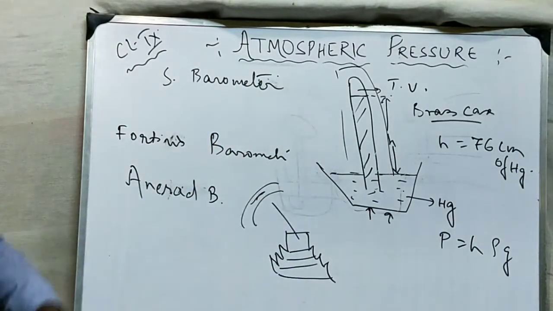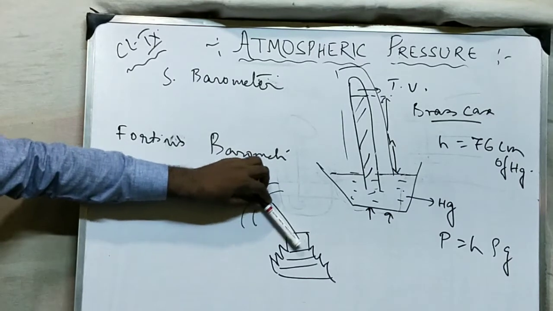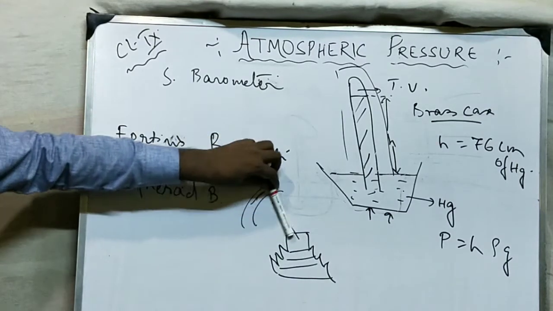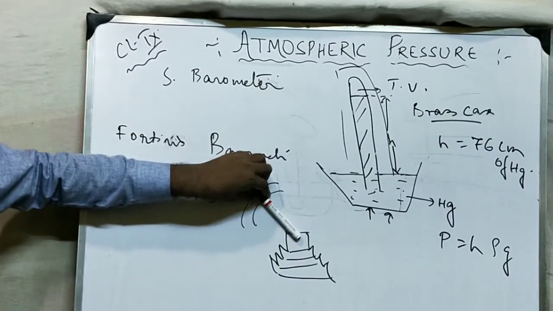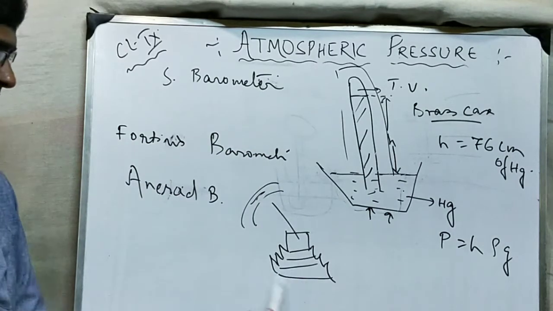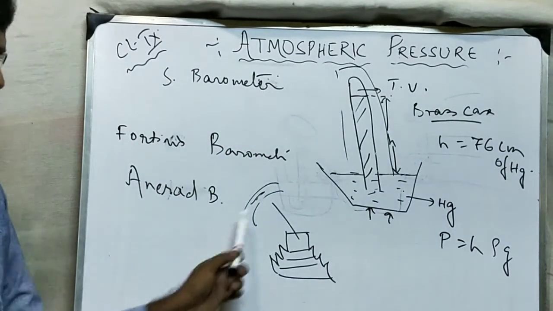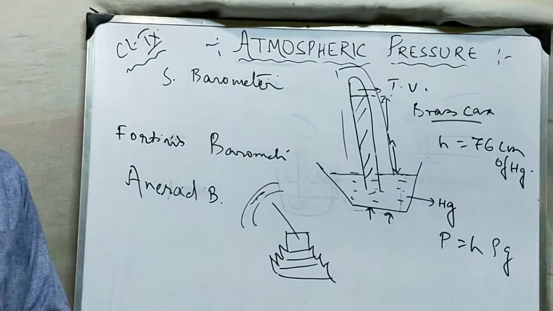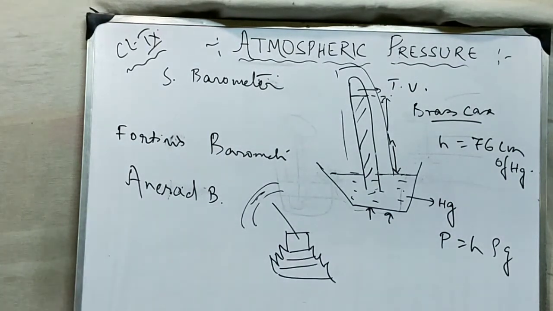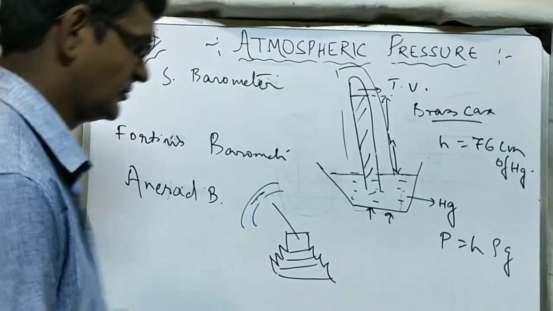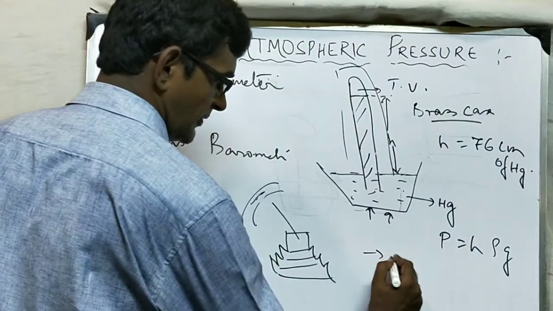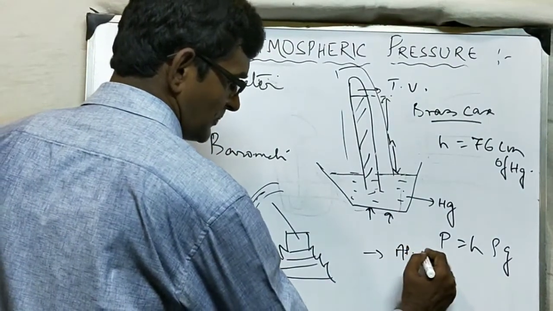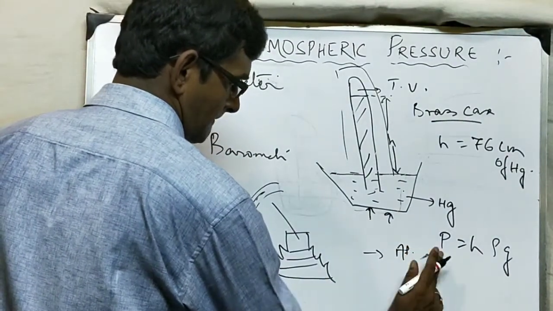मतलब box move होगा तो ये pointer भी move होगा, box ऊपर उठेगा, ये नीचे दबेगा, ये pointer भी इसके साथ move होगा. There is no liquid here, no mercury, nothing, that is why it is called aneroid barometer. Now this aneroid barometer has three uses. First of all, quite obvious, measuring atmospheric pressure.